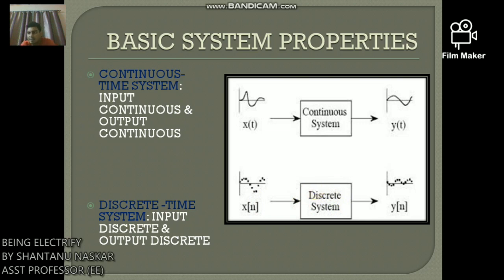Examples of continuous time system are electric circuit components of resistor, capacitor and inductor that are driven by continuous time source. Continuous time systems are described by differential equations, which can easily be solved by Laplace transform. An example of discrete time system is a simple model for balance in a bank account from month to month. Discrete time systems are described by difference equations, which we can easily solve by Z transform. So there are two things: continuous time system we can solve by Laplace transform, and discrete time system we can solve by Z transform.